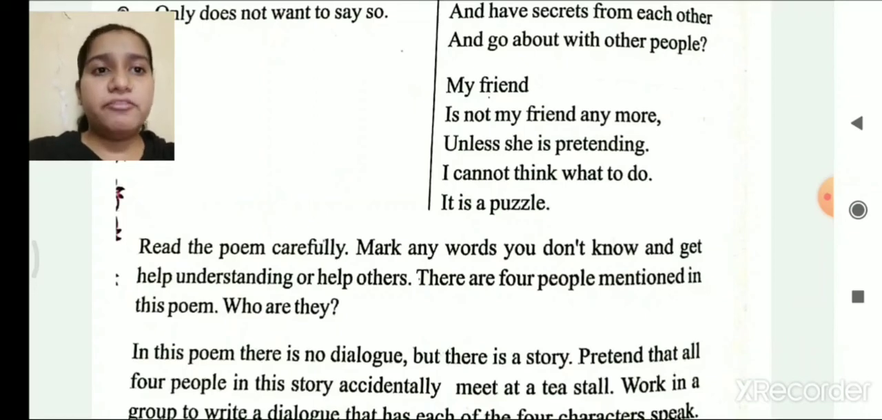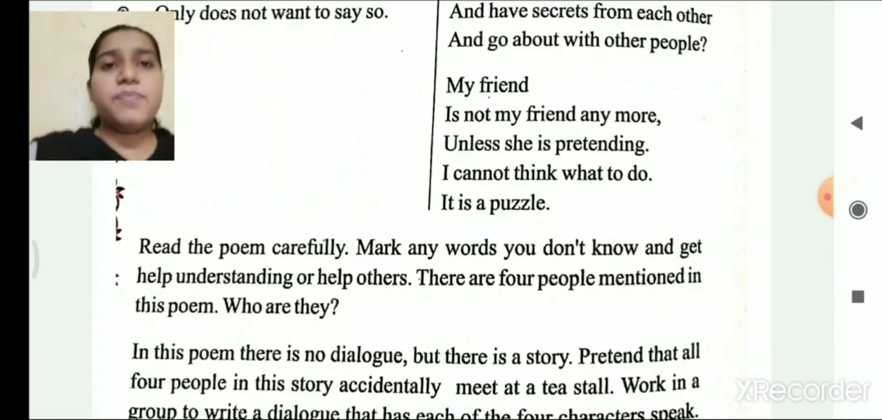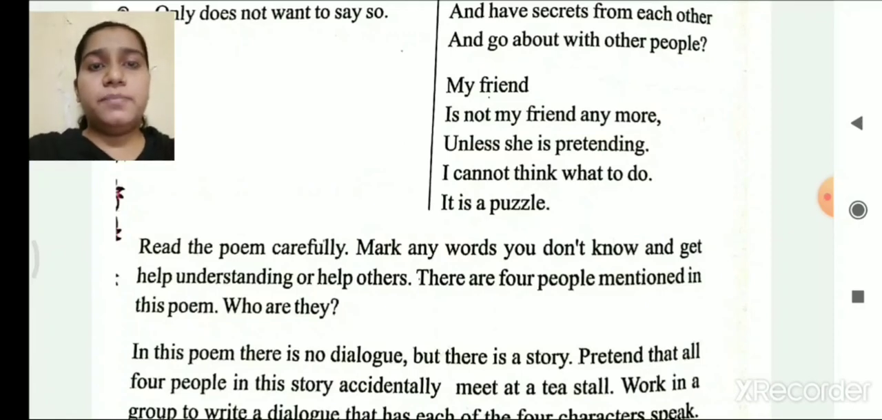Read the poem carefully. Mark any words you don't know and get help understanding or help others. There are 4 people mentioned in the poem. Who are they? The 4 people mentioned in the poem are the poet himself, his ex-friend, whose name is not given, the other friend which the poet goes out with, Alice Banks, and the other person with whom the poet's friend is going out, that is Tracy Hackett.